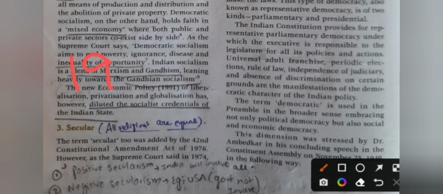When in 1991 Prime Minister P.V. Narasimha Rao introduced LPG reforms to our India, then these liberalization, privatization and globalization concepts in India diluted the social credentials of our Indian state.